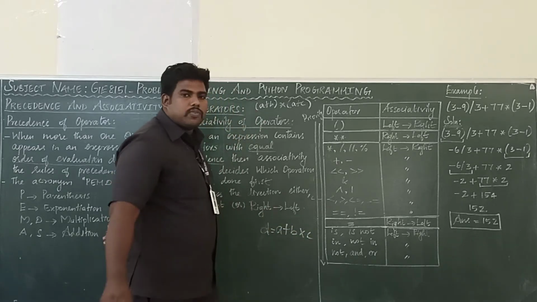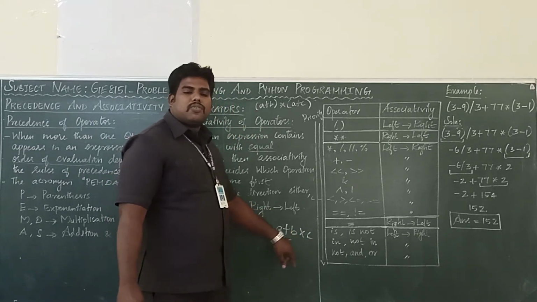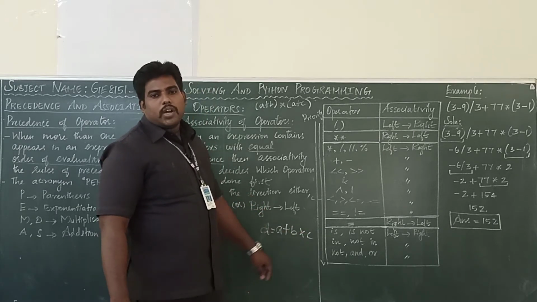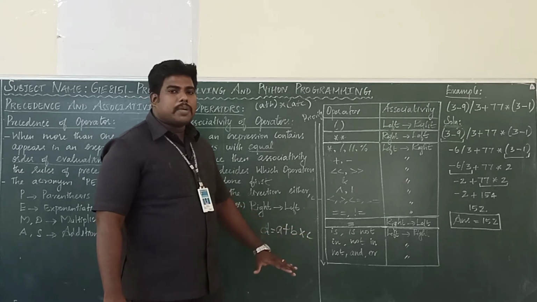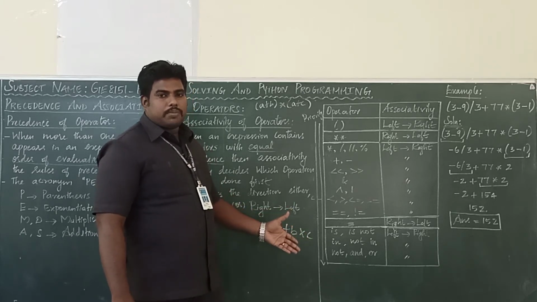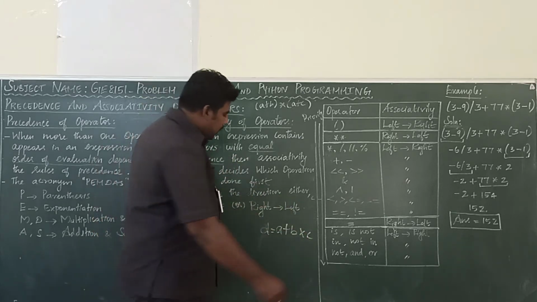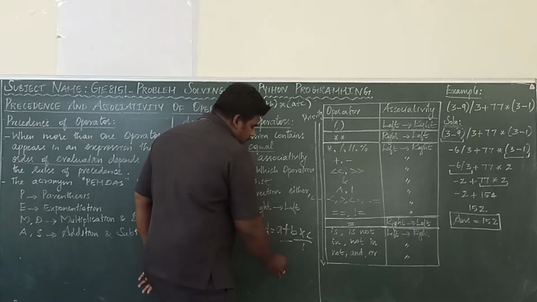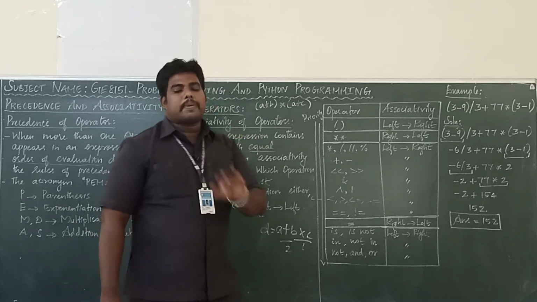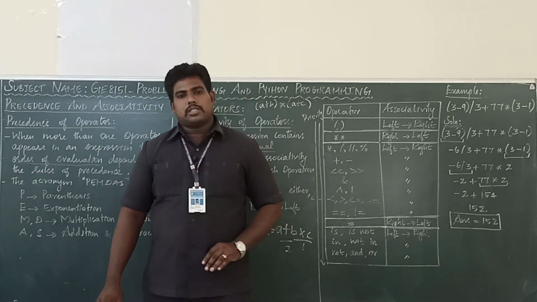Which one will you execute first? Whether you will perform addition first or multiplication first. You are doing multiplication first, right? Addition and subtraction have lesser priority than division and multiplication. Is it right? The same thing we are going to follow. You will perform this first, then you will perform this second. This is the priority or precedence.